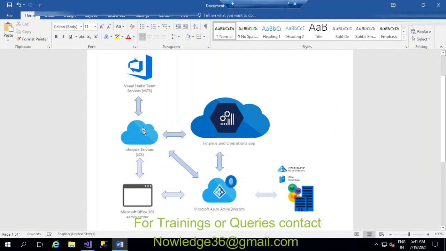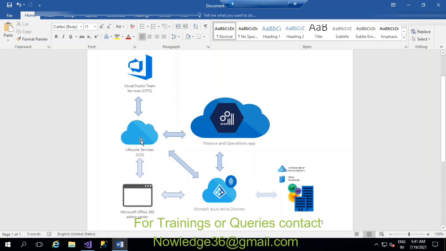LCS is a regularly updated service where you can manage everything. Whatever you create in the finance and operations app, you can see here in LCS, including project related information and everything you have developed on the development side.